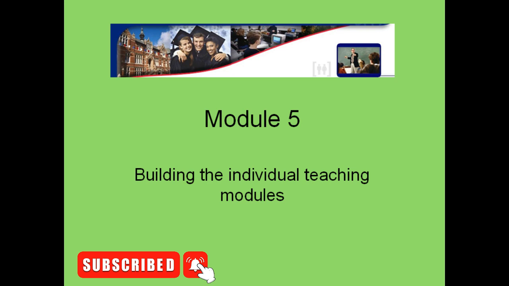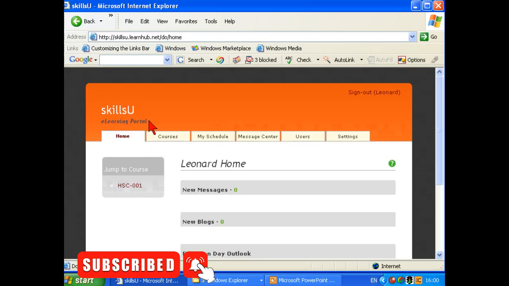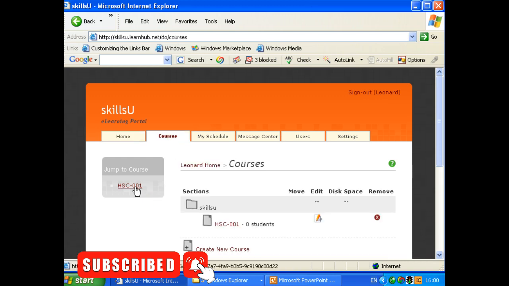The examples I'm going to be using are essentially mostly plain text, so I'm not going to be building any HTML pages, but we will see how that's done. I'm going to be putting in one multimedia segment as well. So let's move on and build our individual teaching modules. After we get to our home, our dashboard here, we'll click on Courses, just here. And we'll jump to our course.